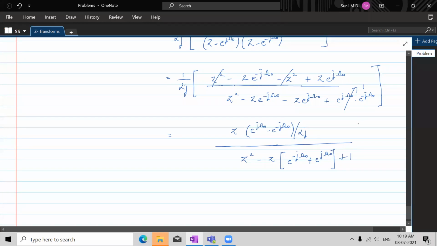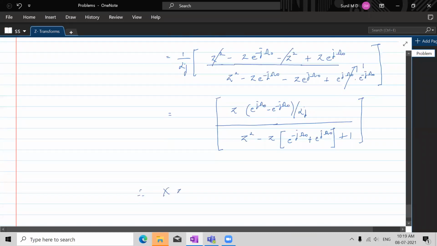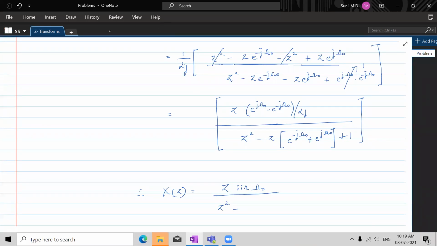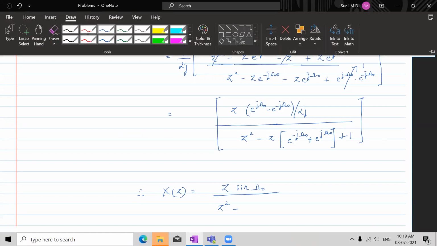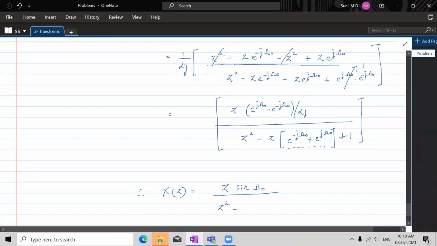Now, can you bring this in sinusoidal form, everybody? Just see, how can we write this? Therefore, X(z) would be equal to z sine omega naught divided by z square minus, see here, if there is 2 in the denominator, what would this be?